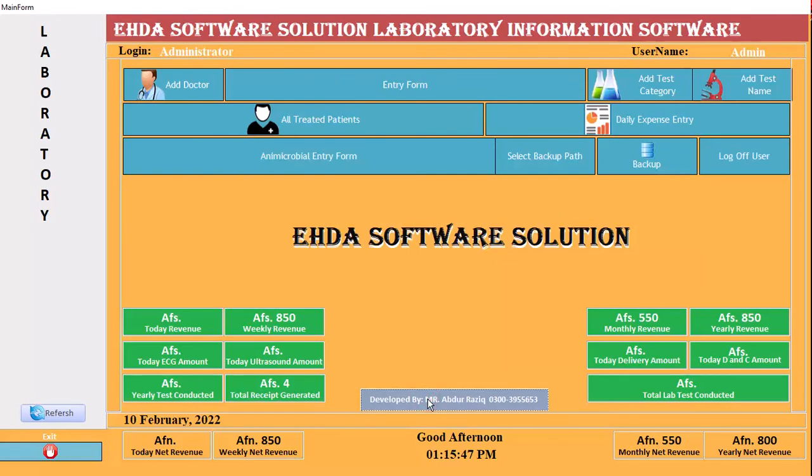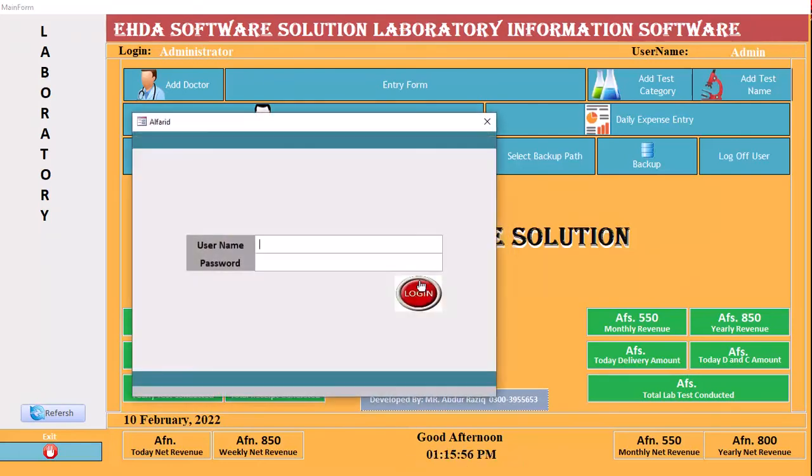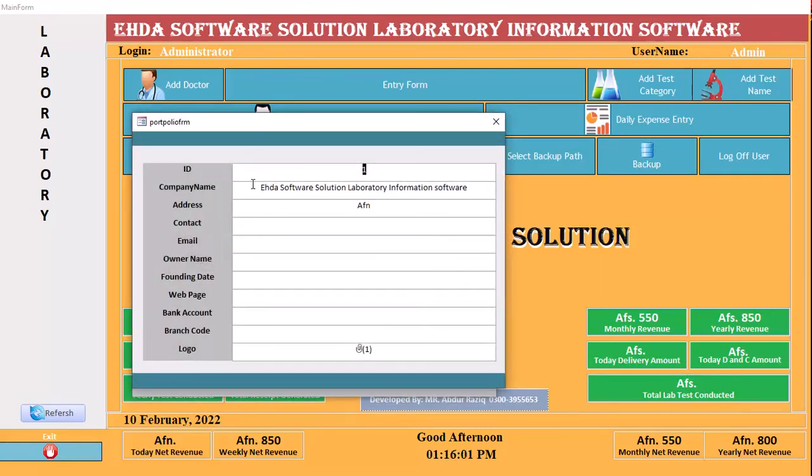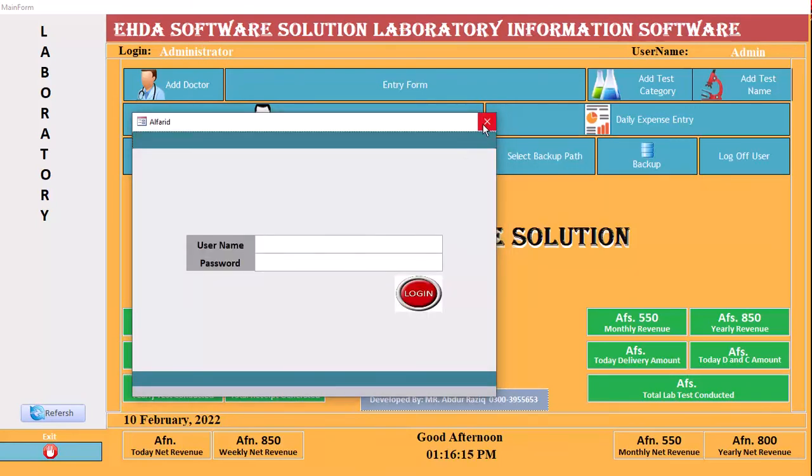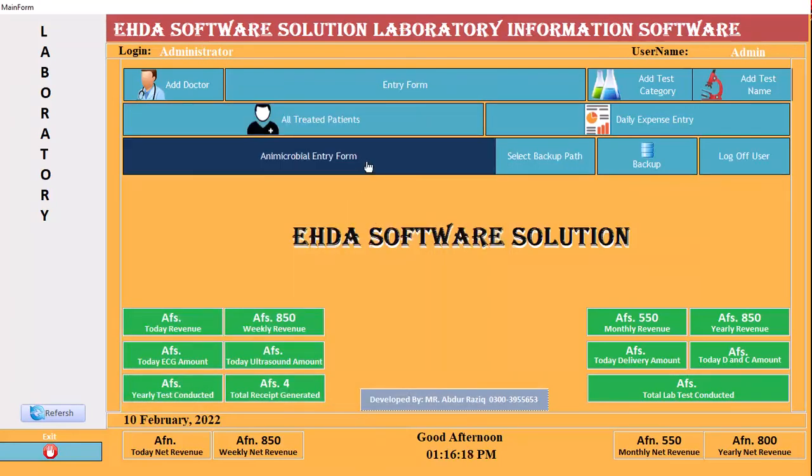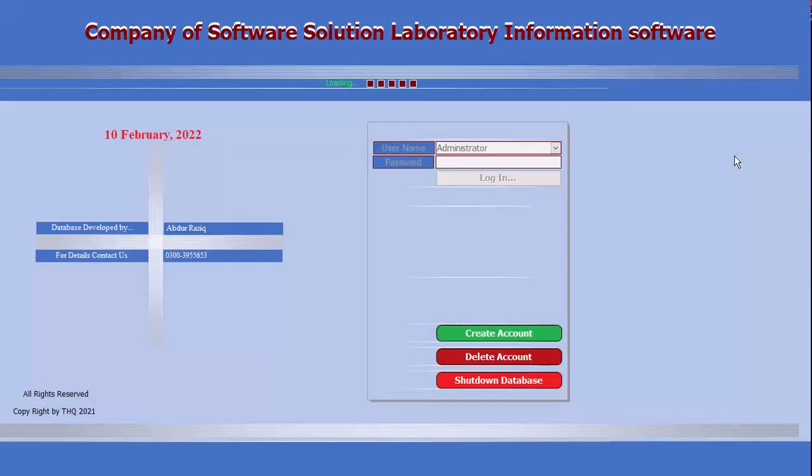Okay, and I'm clicking. So this is only for the name of the company, how to change it. So I enter the password again. Okay, let's see this. I double click here, and it opens this ehda. If I change ehda to, for example, company of software, click here, click here. Okay, I will later log off. When I enter again, look at this, company of software solution. So it will automatically change.